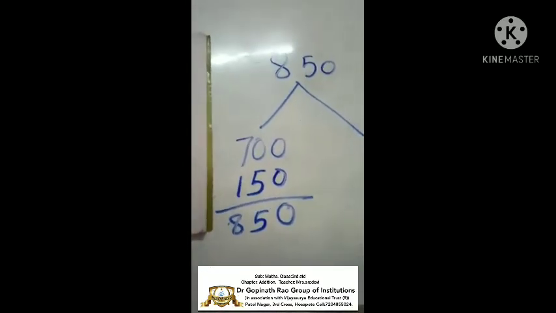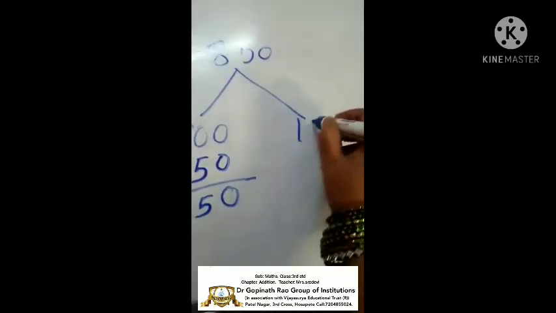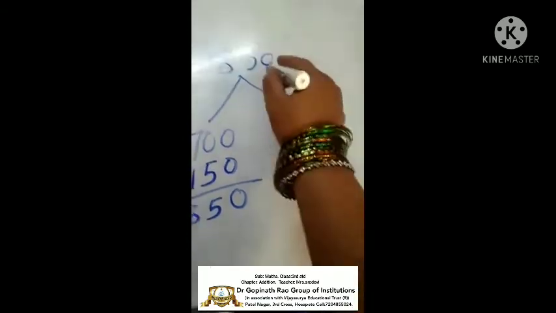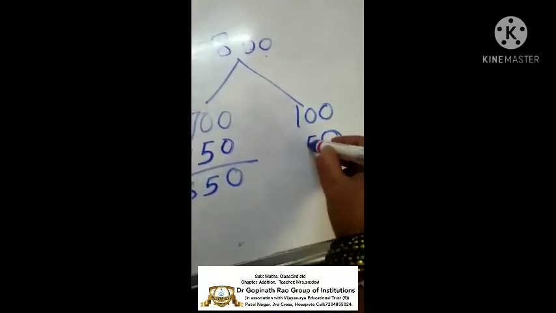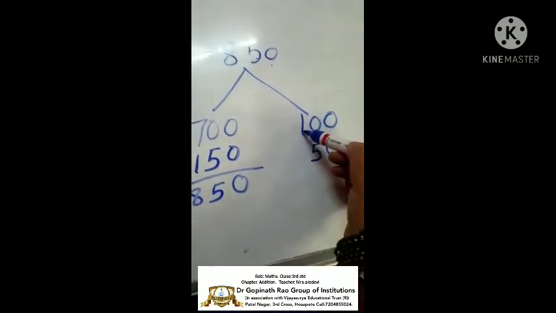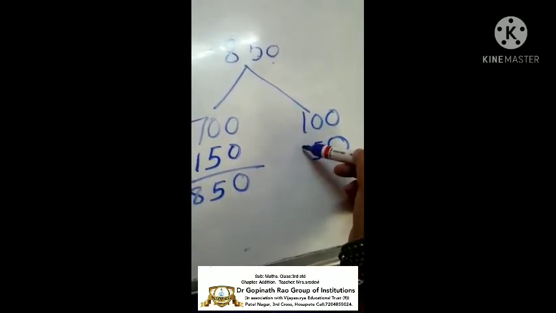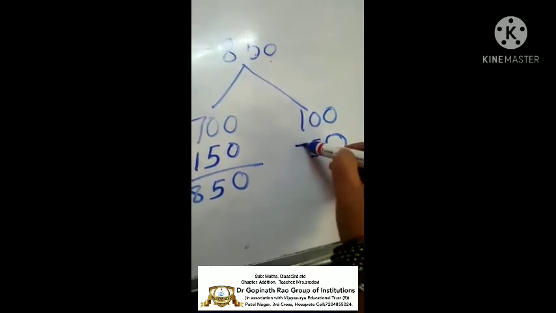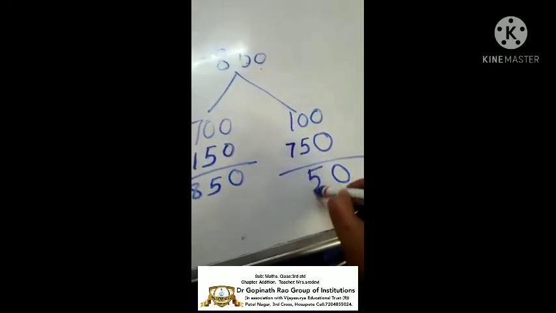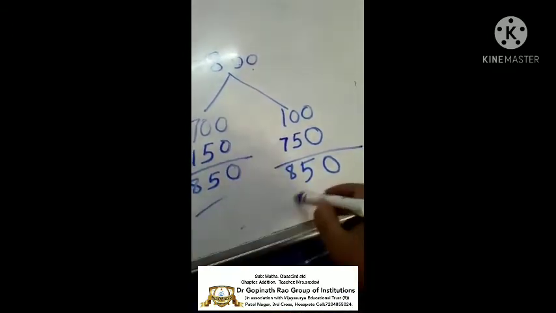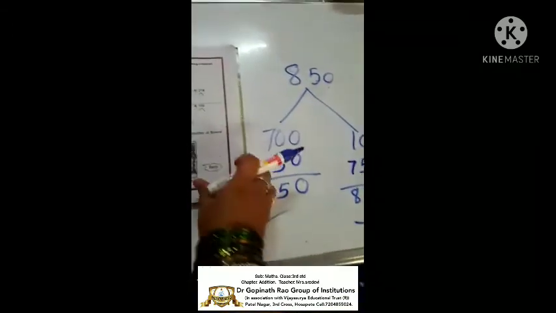So next number I will write as 100. Okay. The last number is 0. I will write 0. Then here 5. So 5 I will write here. So 1 is there. Still how many should I put here to become 8? See, 7 I have to put here. So 0, 5 and 8. See, 850, 850. So did you all understand, children? This is very easy. In this way you all can do it.